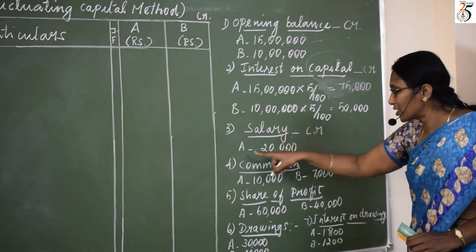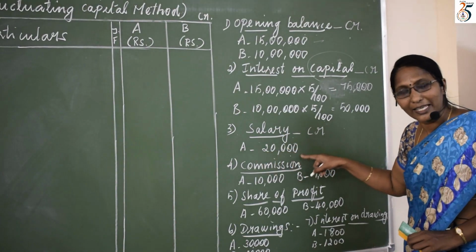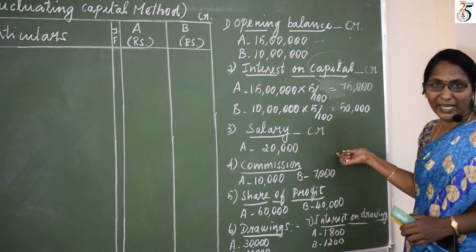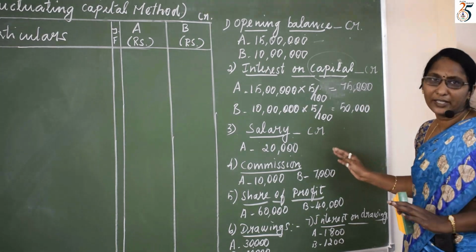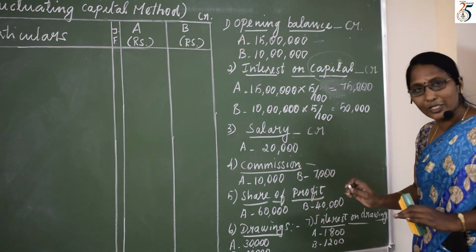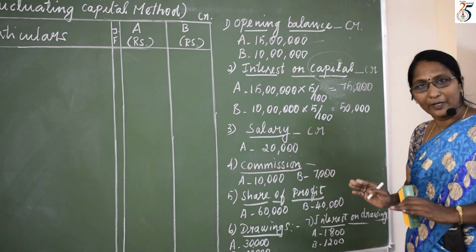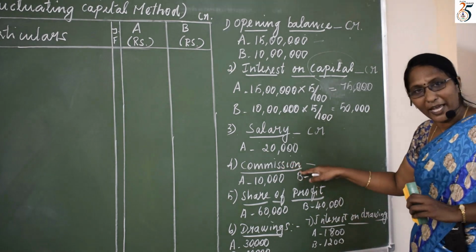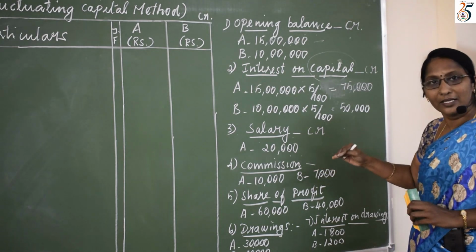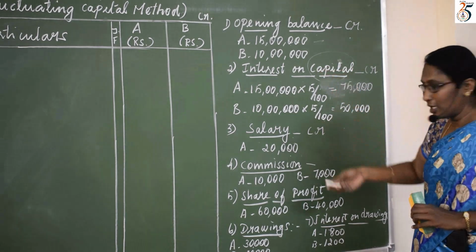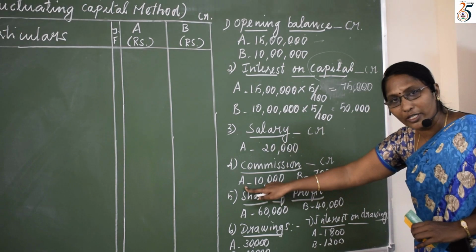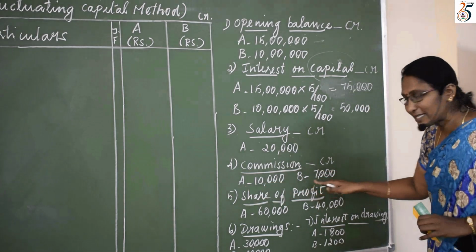How much salary is Mr. A getting? 20,000. Is there any salary to Mr. B? No, he doesn't get salary because here it is not mentioned, so we need not write. And next one is commission. Commission is also an income to the partner because this commission is paid by the firm to the partner. So we have to add this commission with the capital, so we write in credit side. For A, how much commission is allotted here? 10,000. For B, how much is it? 7,000.